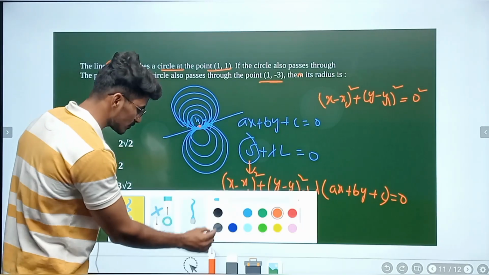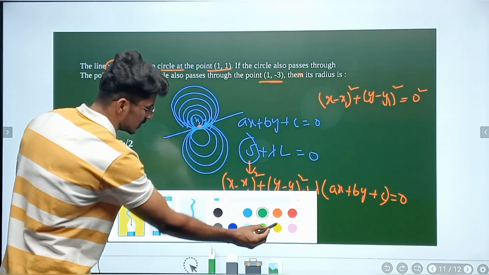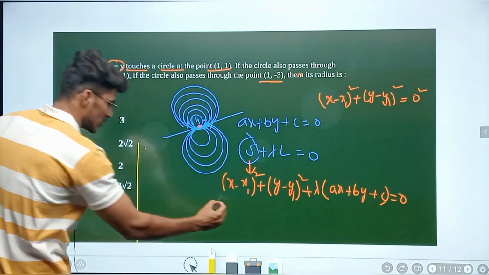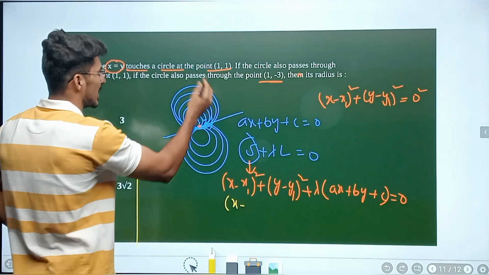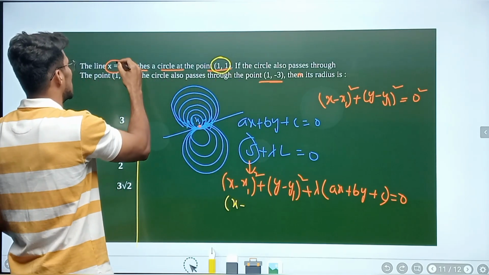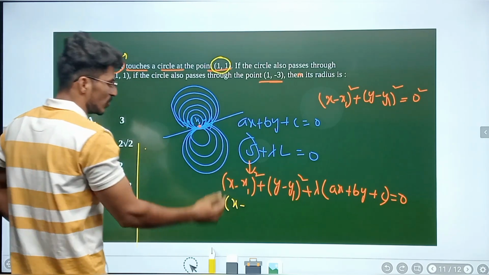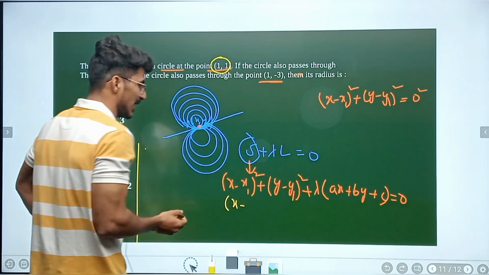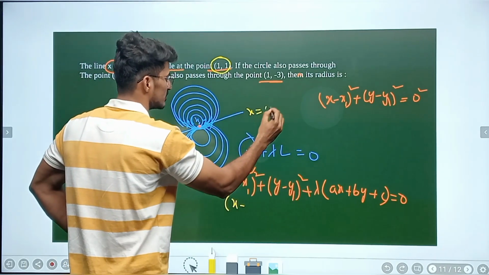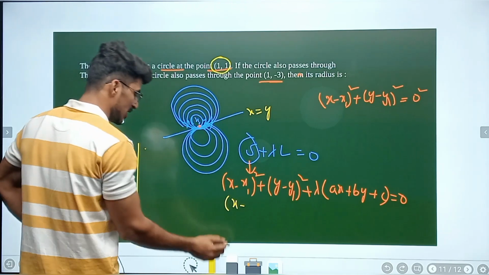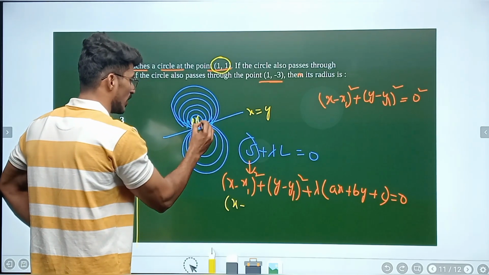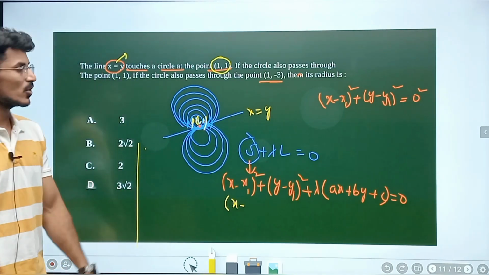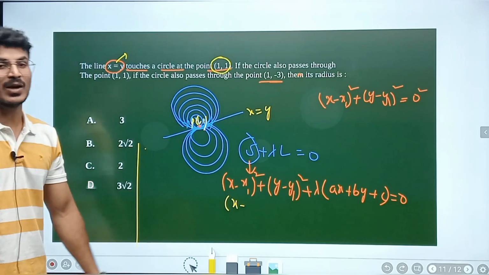Check. See. So let me use this yellow color. See, x minus x1 whole square, right? So x minus x1. What is x1 here? Alright. The circle, the line called x is equal to y given. So I'll just erase this. Ax plus by plus c is equal to 0. The line is what here? X is equal to y given. Alright. This point is given that 1 comma 1 given to you. Point is given 1 comma 1 and line equation given as x is equal to y. And this circle also passes through 1 comma minus 3 given.